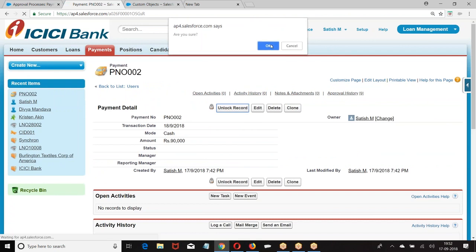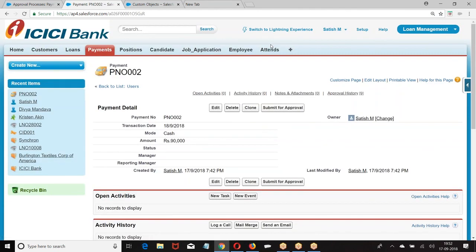It is a parallel approval process and a delegated approval. Any query on this? Is everyone good? Followed?